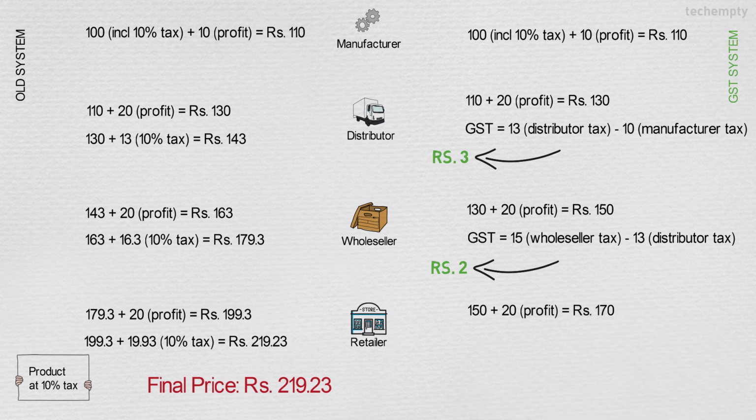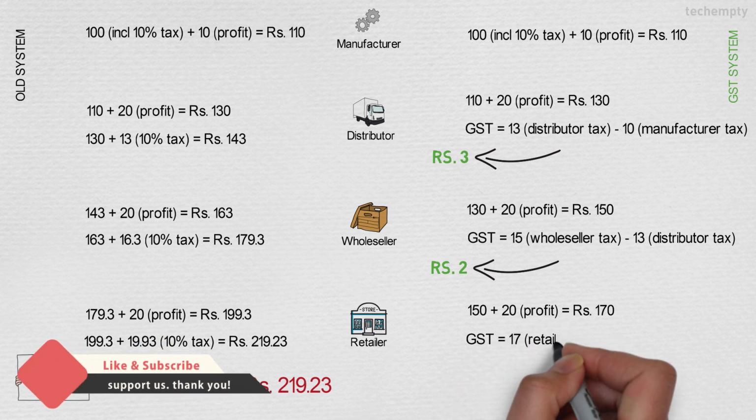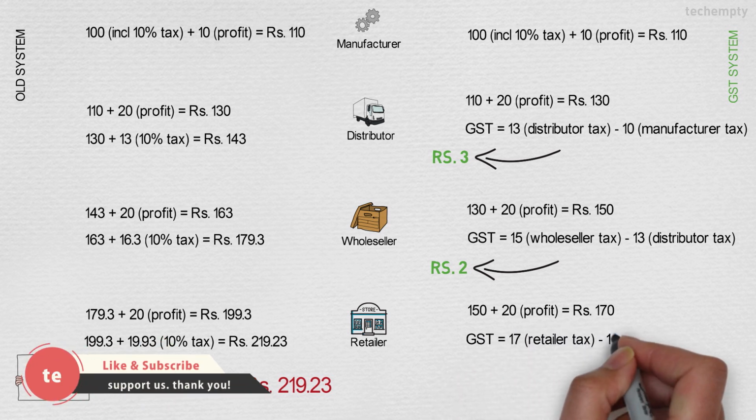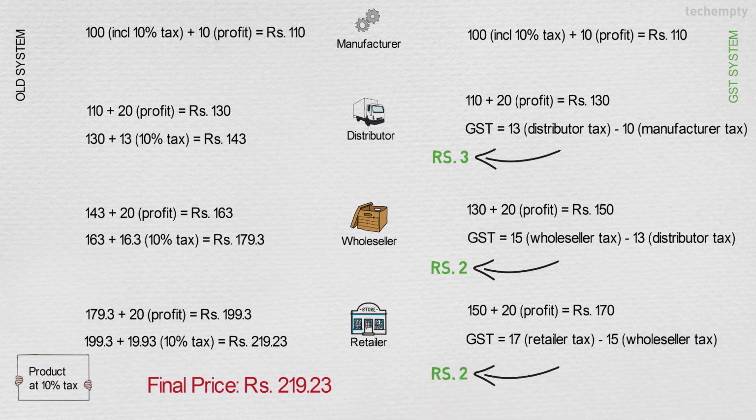20 rupees and the cost before the GST is 170 rupees. As the wholesaler already paid the tax of 15 rupees and it should be subtracted from the retailer 10% tax, which is 17 rupees. Now the tax that should be paid by the retailer is 2 rupees and the final price of the product becomes 170 rupees.